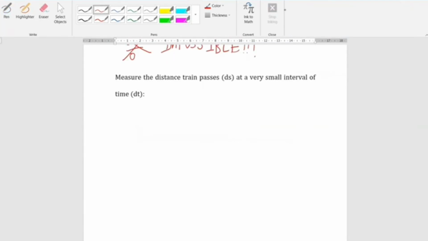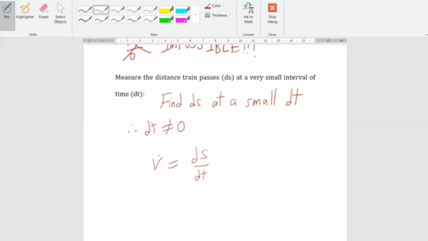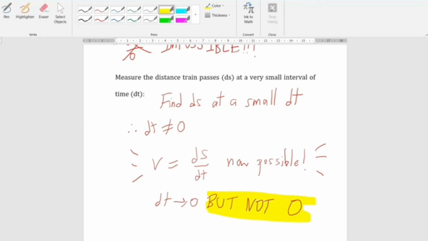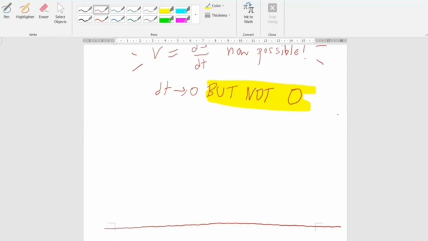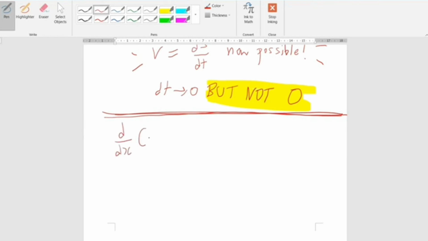Therefore, instead of tracing the instantaneous speed at a fixed time, we do a little bit of trickery by measuring the distance this train passes, or ds, in a very small interval of time, or dt. Now, we can get the velocity as time is no longer 0. As v equals ds over dt, the smaller the time interval, the closer it gets to the instantaneous speed at an exact time, but we can never make dt equal to 0. From here, we can build our way through the rest of the derivatives-related problems.